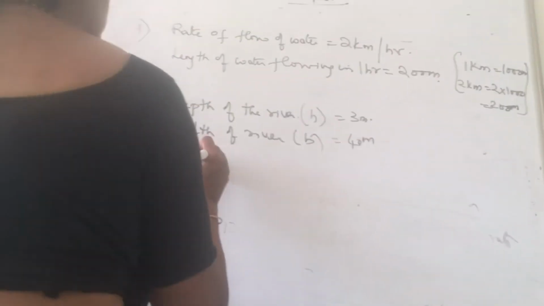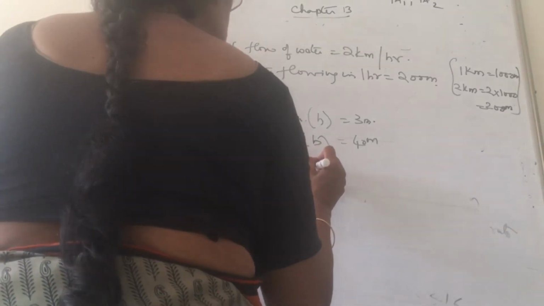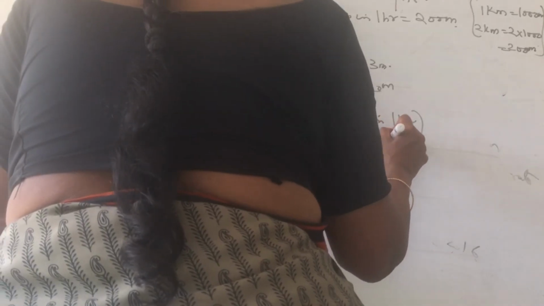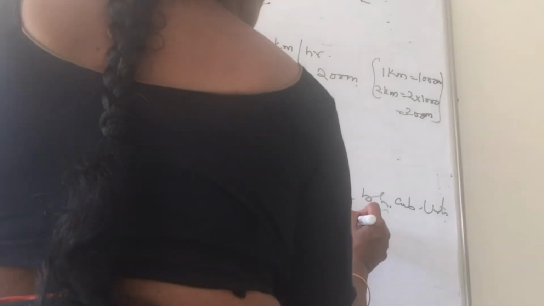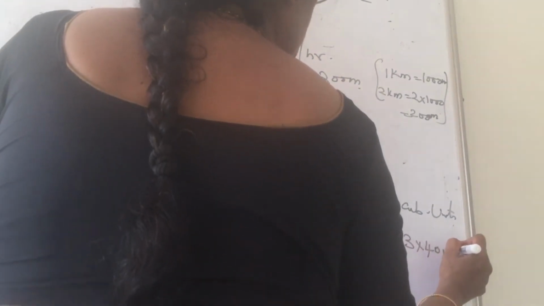Volume of water flowing in 1 hour into the sea from the river. The water finally flows into the sea, children. Length into breadth into height, cubic units: 2000 into 3 into 40 meters cube.